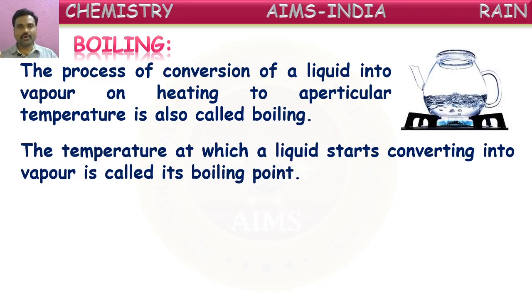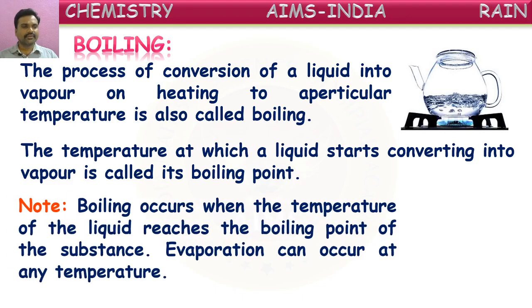If you take water, it starts converting into gaseous water vapor form at 100 degrees Celsius. So, the boiling point of water is 100 degrees Celsius.